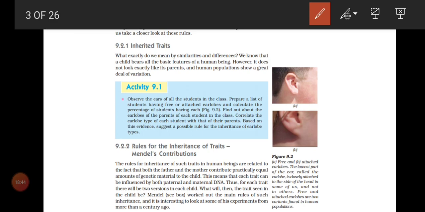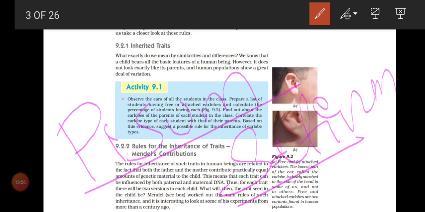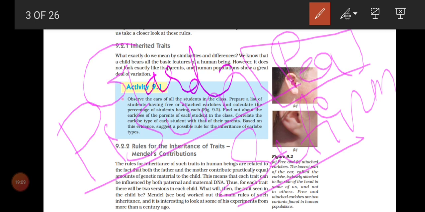And which plant did he choose? He chose a plant called Pisum sativum. What is Pisum sativum, children? Pisum sativum is a pea plant, patani. We can call it garden pea. We have one more plant, sweet pea, that is different. Sweet pea is Lathyrus odoratus. So he didn't do it in sweet pea, he did it in garden pea, that is Pisum sativum.